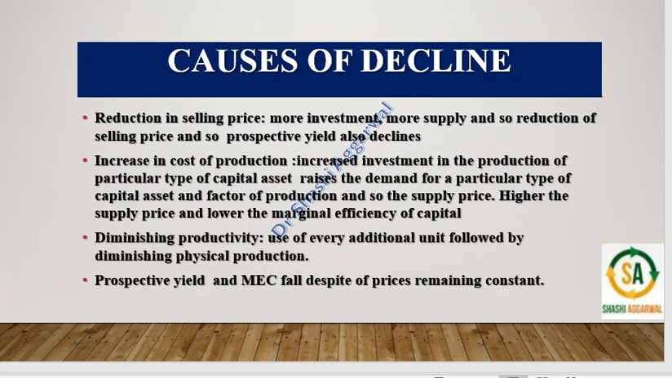With the making of more investment, the use of every additional unit is followed by diminishing physical productivity. So the more investment, the more diminishing productivity. Prospective yield and marginal efficiency of capital fall despite the price remaining constant.